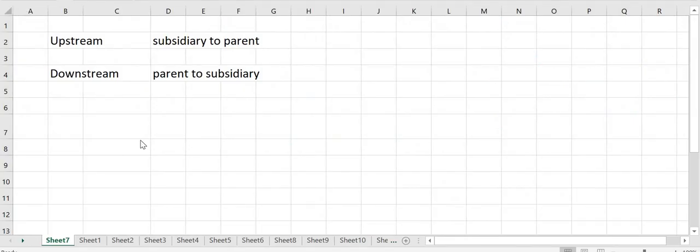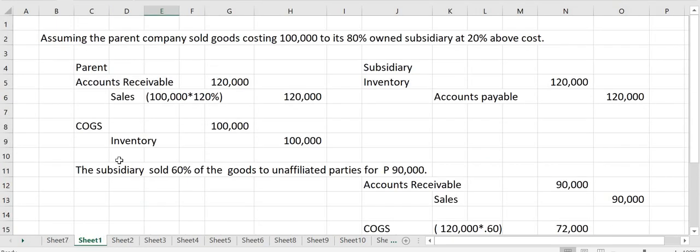So intercompany sale of inventories between the affiliated parties may be an upstream or downstream transaction. So upstream transaction is actually a sale of the subsidiary to the parent. Meaning to say, basta upstream, the selling affiliate is the subsidiary, then the buying affiliate is the parent. Downstream transaction naman is actually a parent to subsidiary. Meaning to say, the parent is the selling affiliate, then the buying affiliate naman is the subsidiary. But for the purpose of discussion, we shall be discussing muna a downstream transaction.